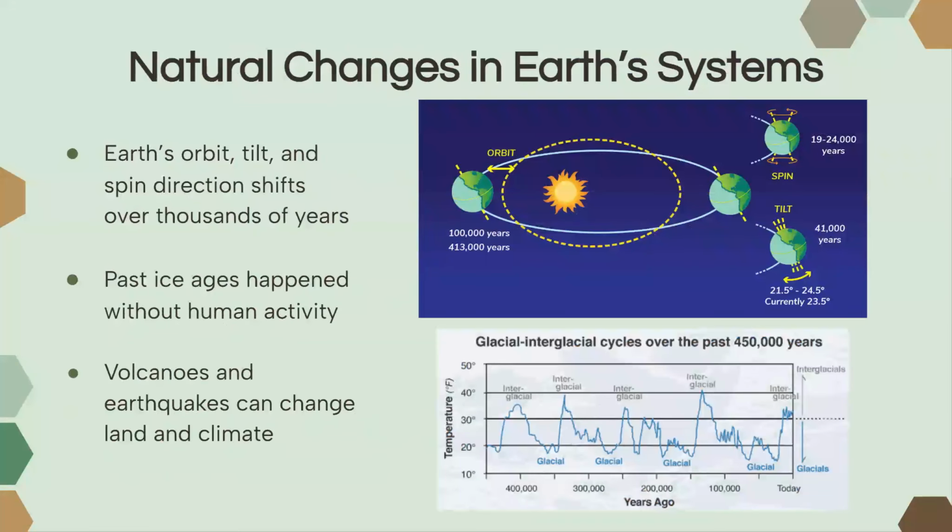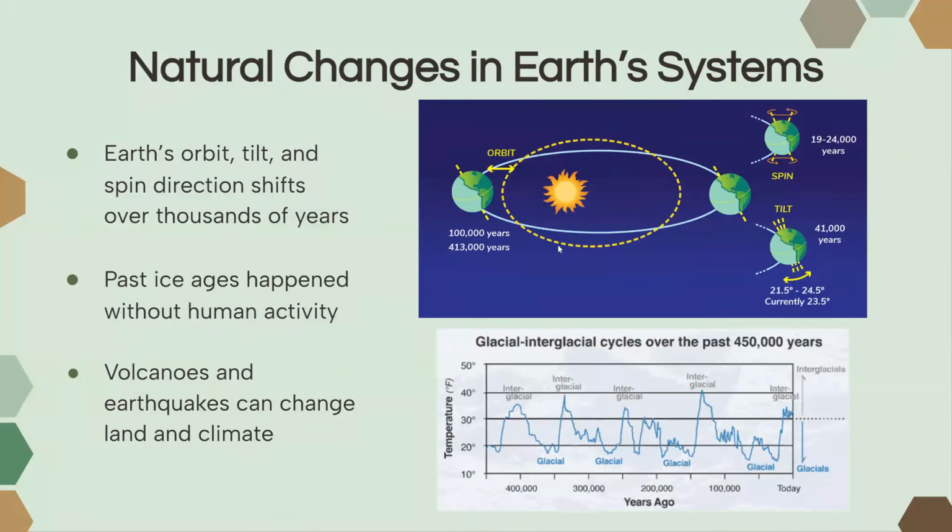So, let's talk about some natural changes in the Earth's system. Throughout history, if you look at this graph, the Earth's temperature has shifted. The temperature has increased and decreased in a cyclic manner. And we've had interglacial, meaning not glacier like right now, and glacial, meaning ice ages, and a cycle between that throughout time, even before we existed. And this is natural, and it happens because the shape of the Earth's orbit around the sun tends to change over a long period of time.